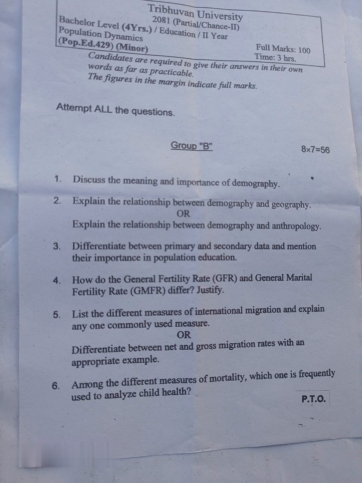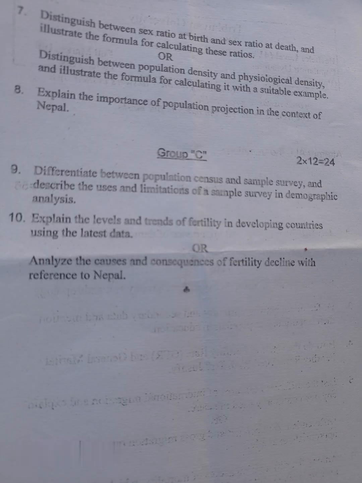Among the different measures of mortality, which one is frequently used to analyze child health? 7. Distinguish between sex ratio at birth and sex ratio at death and illustrate the formula for calculating these ratios. Or, distinguish between population density and physiological density and illustrate the formula for calculating it with a suitable example. 8. Explain the importance of population projection in the context of Nepal.